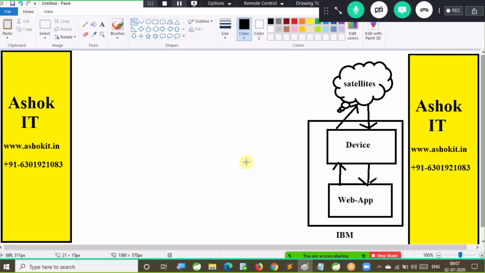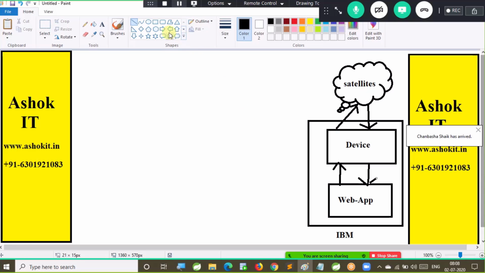In this web application, IBM has written some logic to capture weather forecast information based on zip codes. Based on your locale, they will find out weather information. For the next 1 week, how the weather condition will be, they can capture that data from the satellite. Now, what IBM told is, guys, anybody who wants to display weather forecast information in your applications, you no need to redevelop the complete logic again. I already developed that logic. I will provide my logic as a service for you.